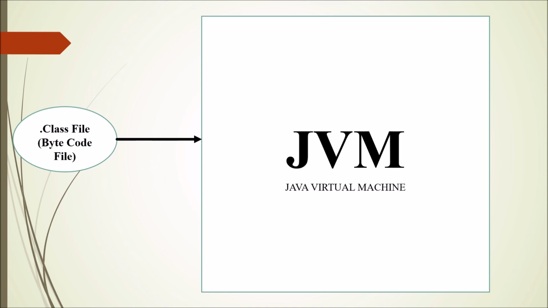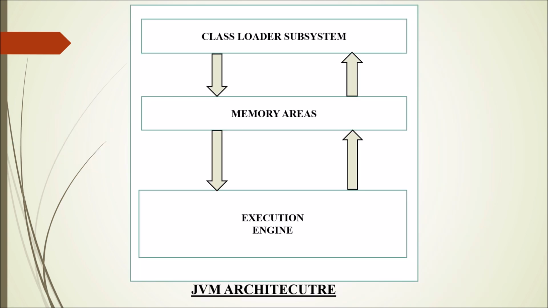Now again the question arises: what is there inside this JVM which is executing the .class file? How does this JVM execute the .class file? The answer to this question can be summarized with the help of this diagram. Now this JVM architecture diagram which you can see can be summarized in three sections: class loader subsystem, memory areas, and execution engine.